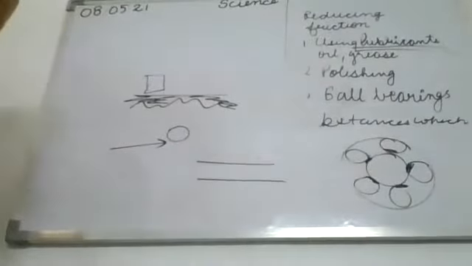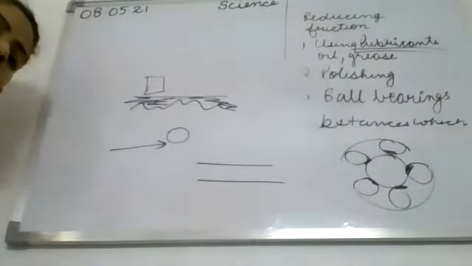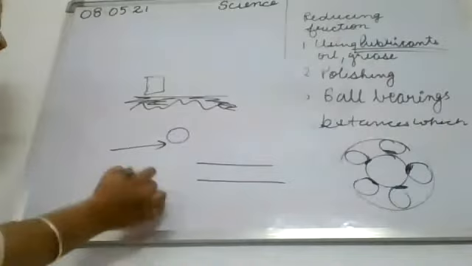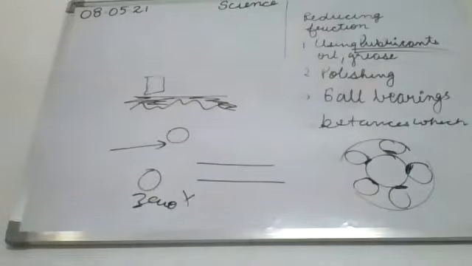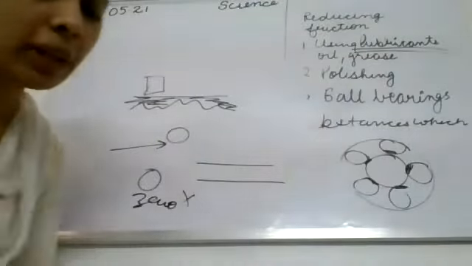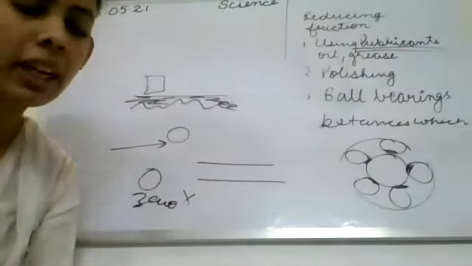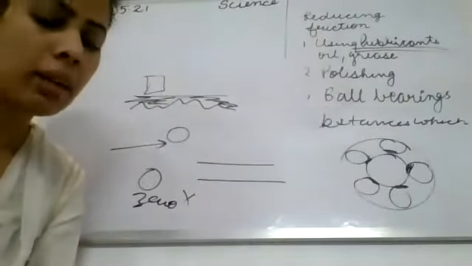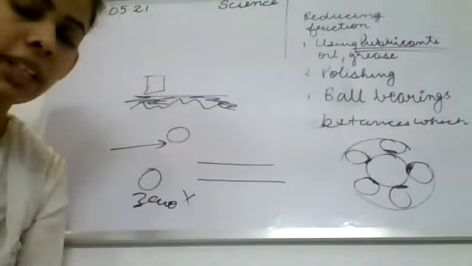Can we reduce friction to zero? That I have already discussed, that we can't reduce the friction to zero. We can decrease its effect, but not to zero. It is not possible. A perfectly smooth surface is not there. Friction can never be entirely eliminated. Underline this purple box. Friction can never be entirely eliminated. No surface is perfectly smooth. Some irregularities are always there. Yeah, so it is important. Underline this.